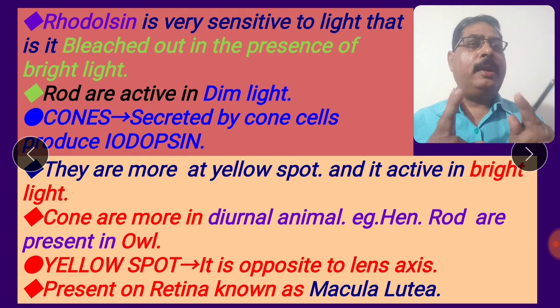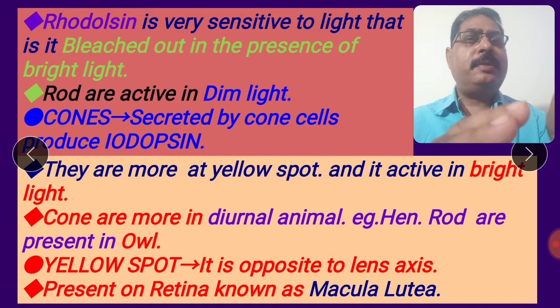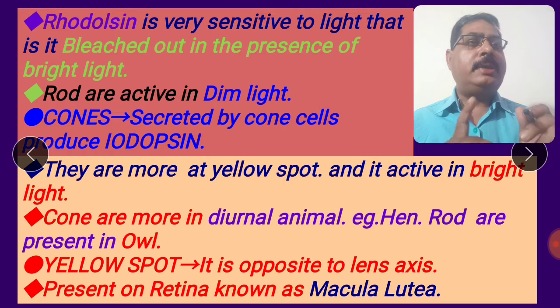Cones. The next structure is cones. Cones, secreted by cone cells, produce iodopsin. Iodopsin is the visual pigment of cones. I shall explain it in the next video of the physiology of the eye. They are more at the yellow spot and are active in bright light.